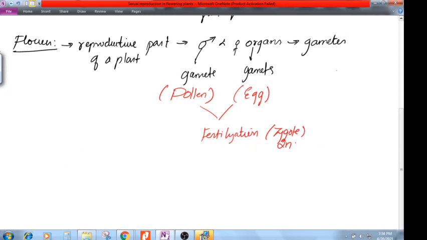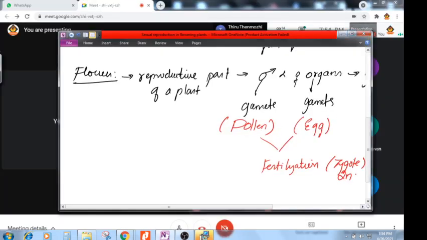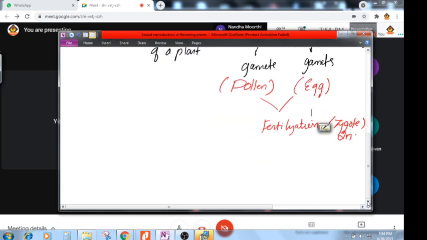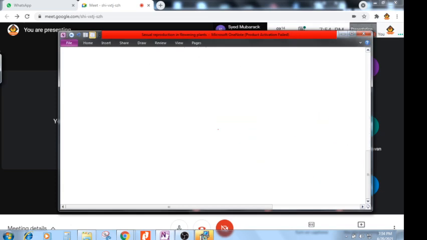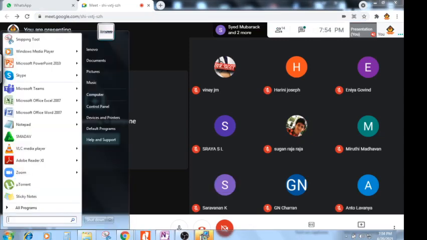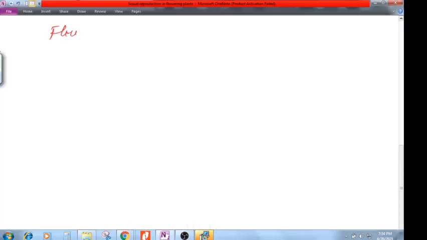First we'll draw the flower. Let me first talk about a flower. If we talk about a flower, first the flower has four whorls. If I select the whorls starting from the lowermost part, all flowers have a sepal.